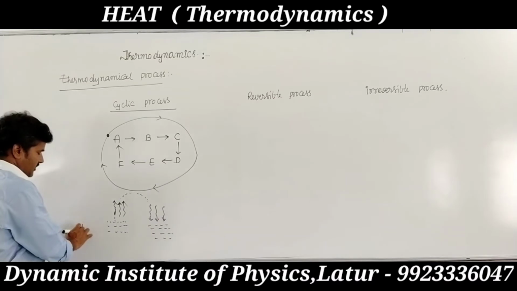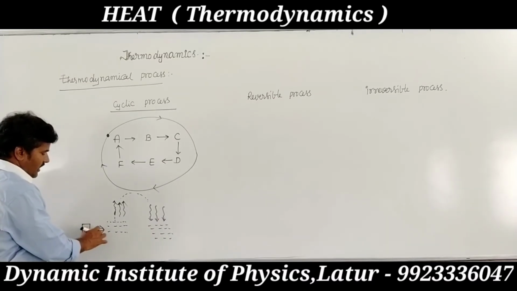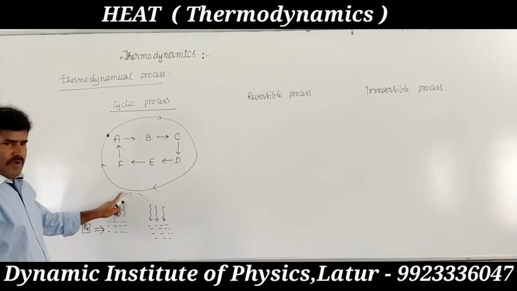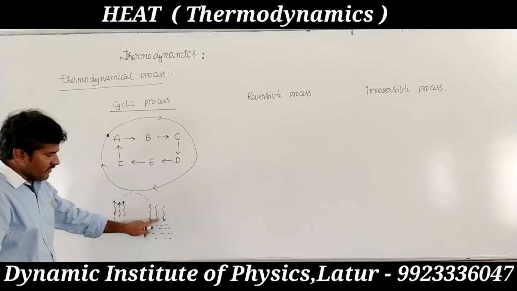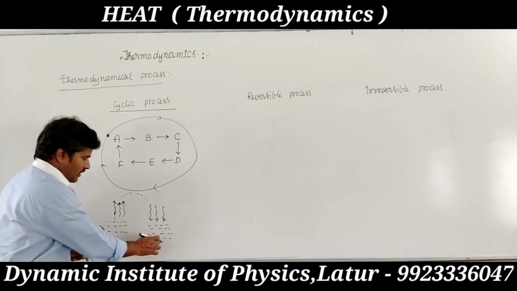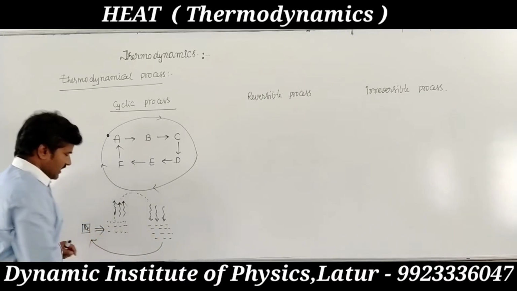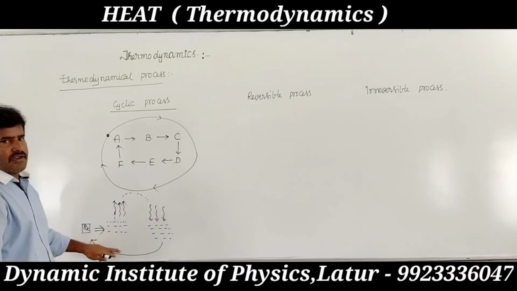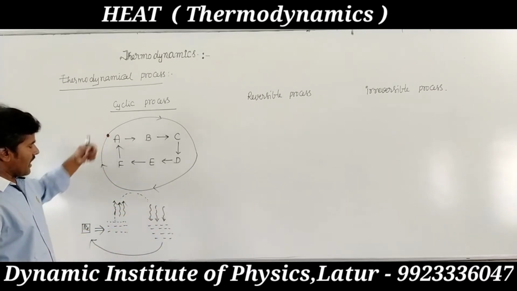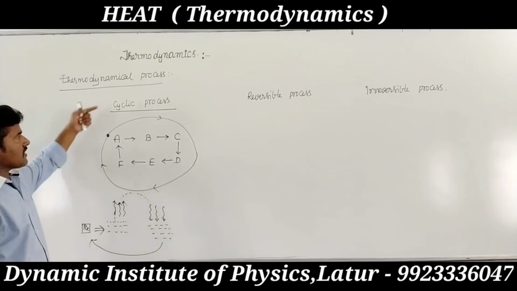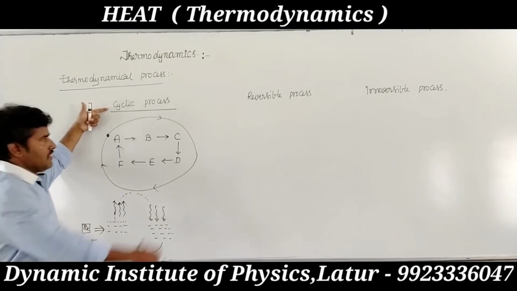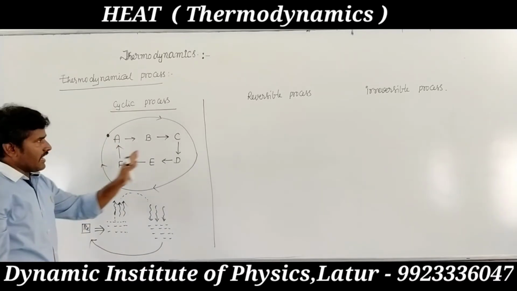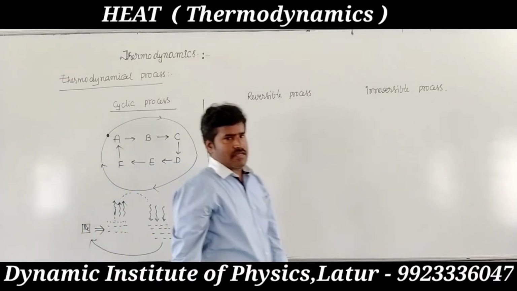Another example: ice converted into water, water converted into vapor, vapor converted into water, and again water comes to the original state, that is ice. The series of processes is over and it comes back to the original state. That is called a cyclic process.